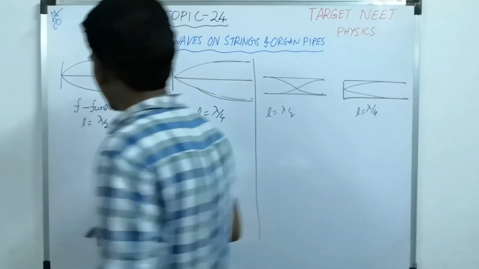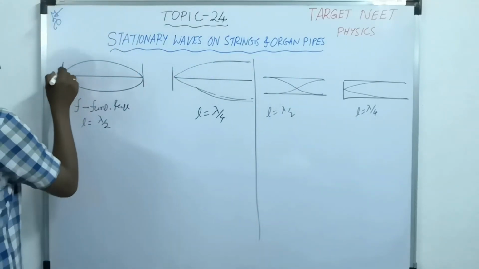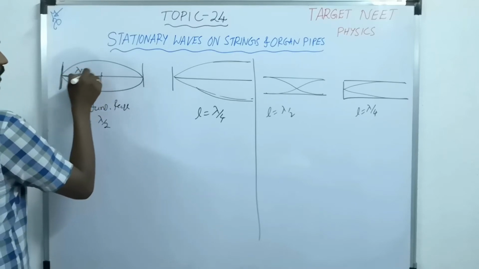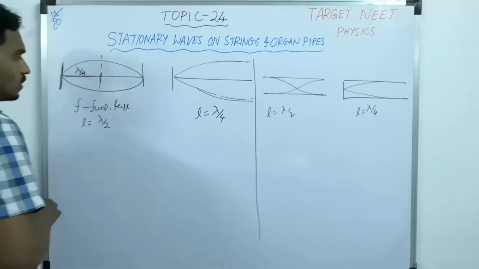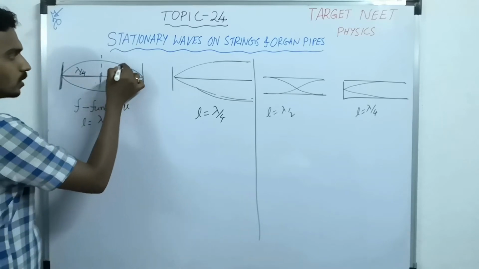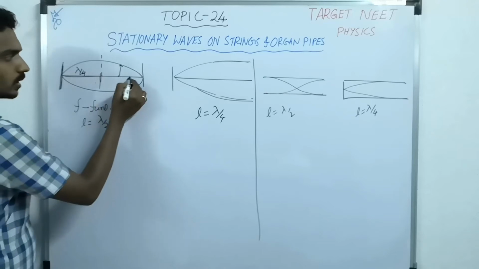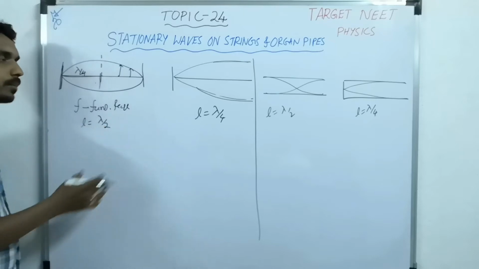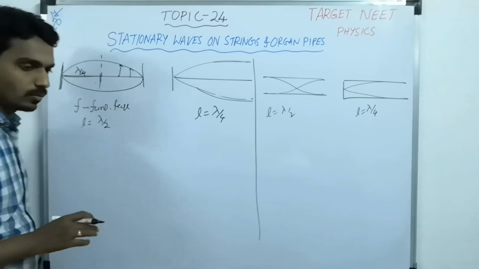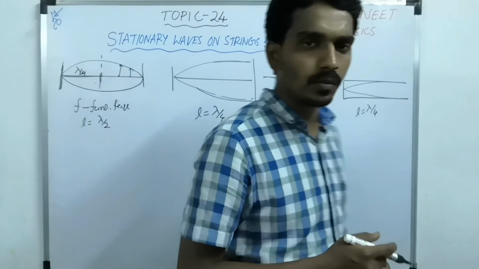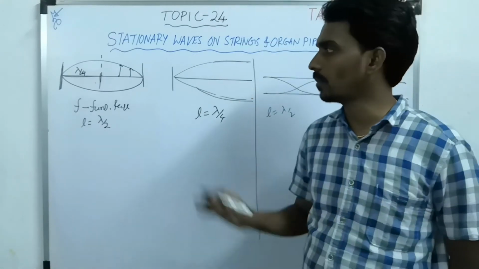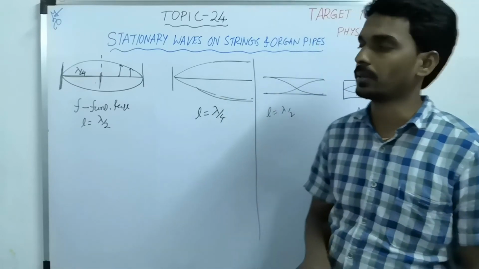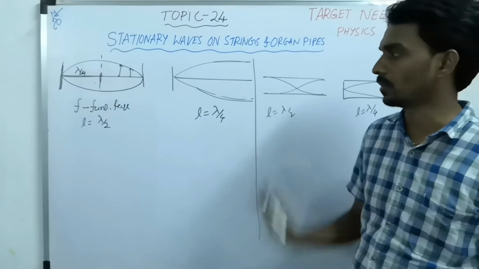So if you consider from the fixed support at a distance lambda by 4, there is an antinode. If you consider this particle, it has only this much maximum displacement. If you consider this one, it has only this much maximum displacement. So if you compare with the progressive wave, the difference is that in a progressive wave every particle has the same amplitude, but in a stationary wave different particles have different amplitudes. That is the one thing you should remember.